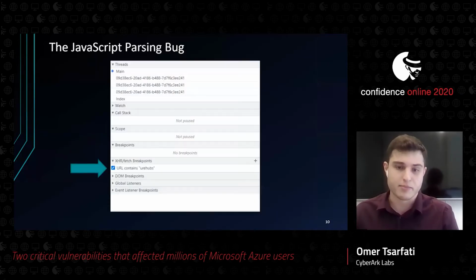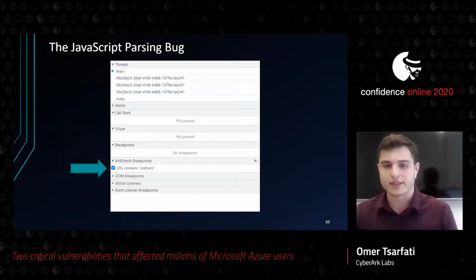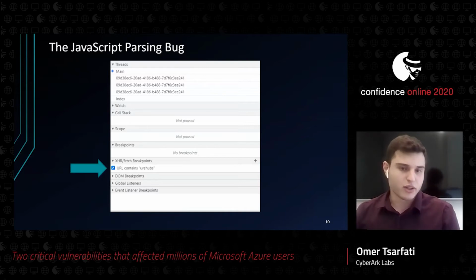In order to better understand what triggered this request to go out, we set an XHR/fetch breakpoint in Chrome Developer Tools. The breakpoint will break on every request that contains the URI app string in it. Very shortly after the breakpoint was set, it triggered, and we could analyze the function that triggers it, and which one is passing the URI attribute of the extension.